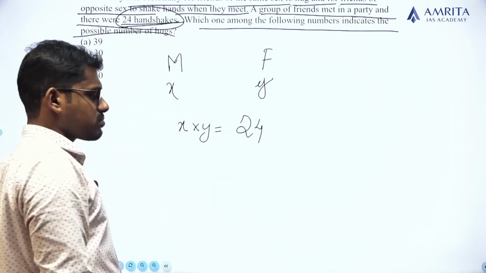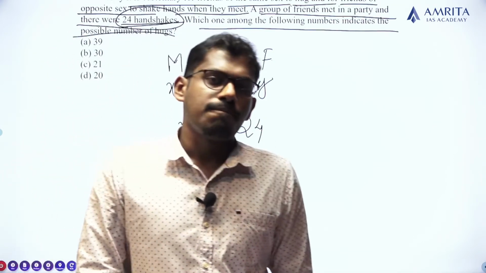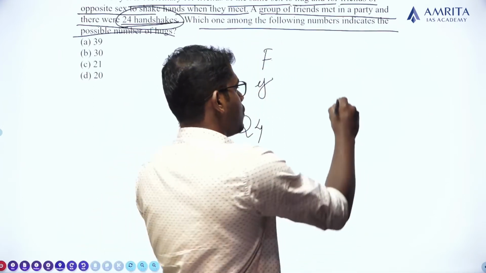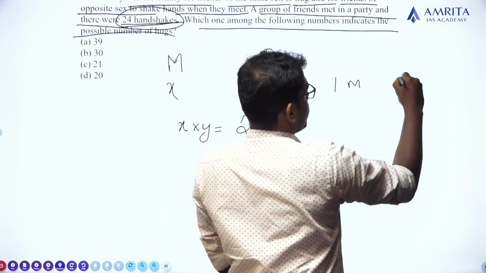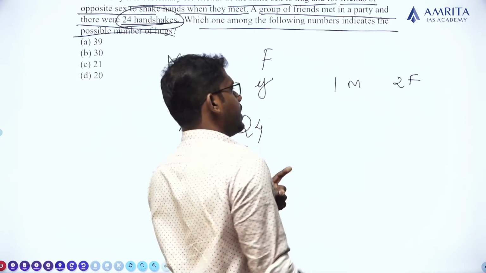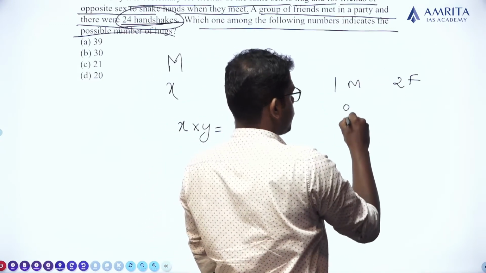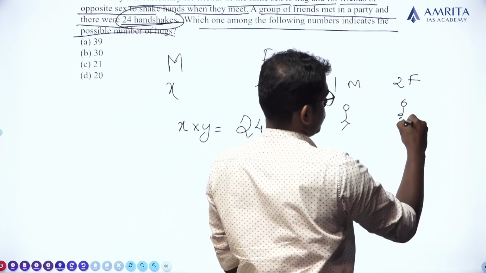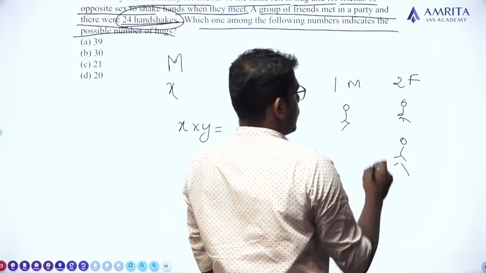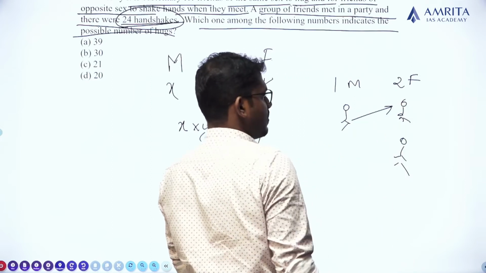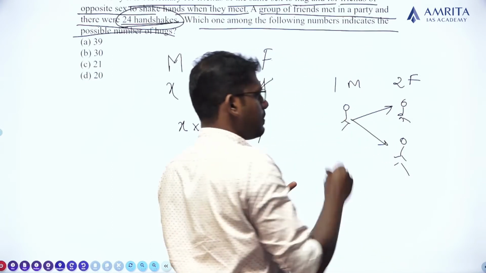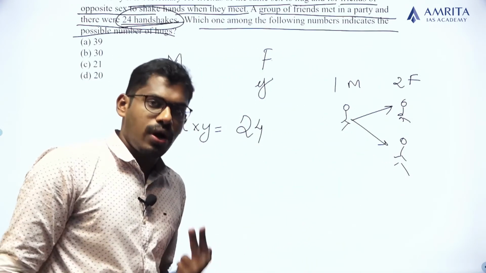Am I right? For example, if there is one male and 2 female members, this one male member will shake hands with this female member and also with this female member. So in total there are 2 handshakes.